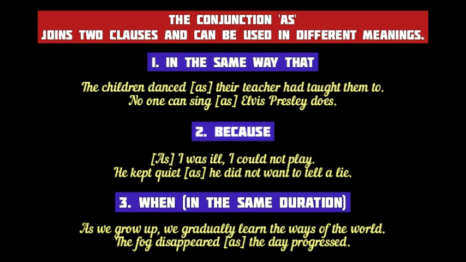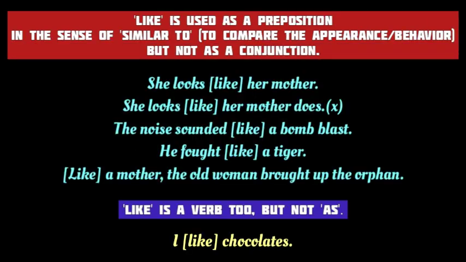The fog disappeared as the day progressed. This sentence means the fog disappeared when the day progressed. And these two activities took place in the same duration. In all these sentences, we notice that the conjunction is joining two clauses but expressing different meanings. Well, now that we have learnt all the usage of as, let's learn the usage of like.